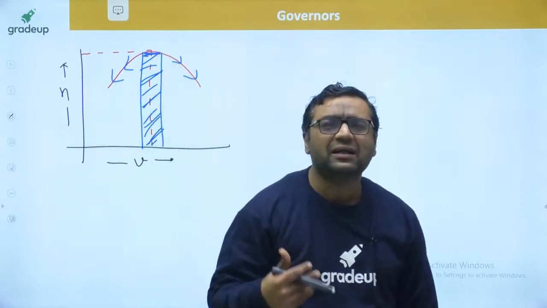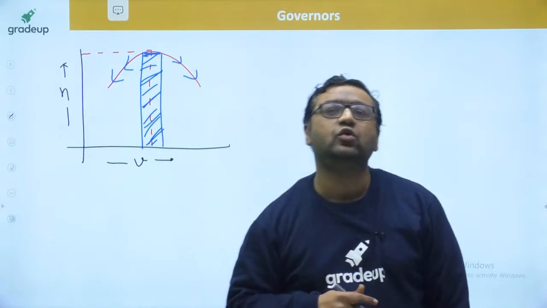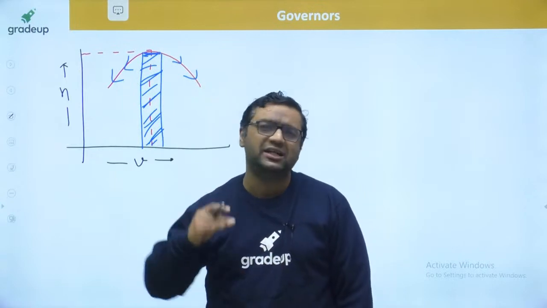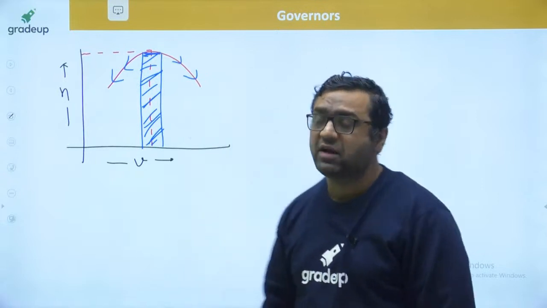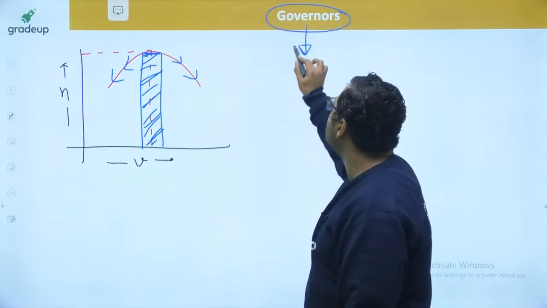For getting that optimum efficiency, he wanted to operate the engine at some constant speed, and for that purpose he invented the device named governor. And my dear, the governor for the first time was given by Sir James Watt.